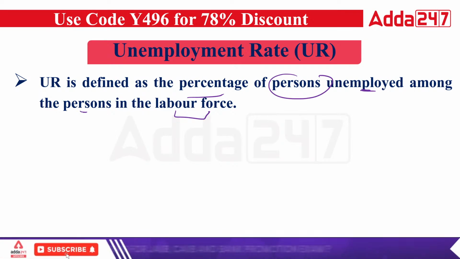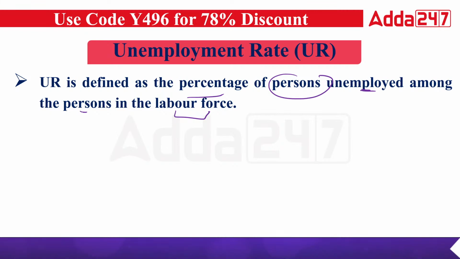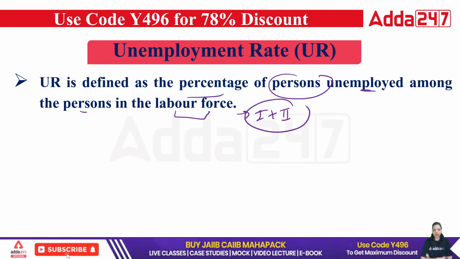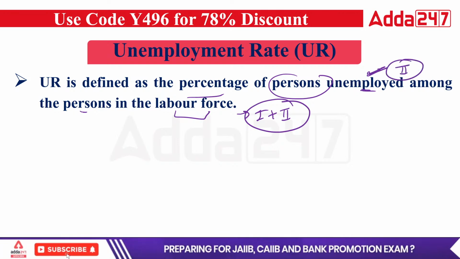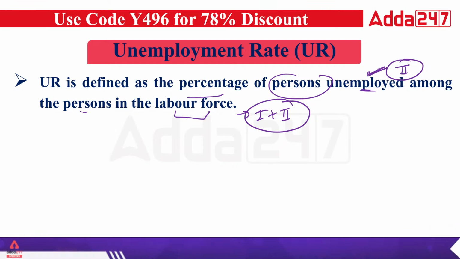We know category 1 and 2 together are the labor force, and out of these two categories you have to find the unemployed persons. Unemployed persons will be in category 2 only, because category 1 is only the workforce.